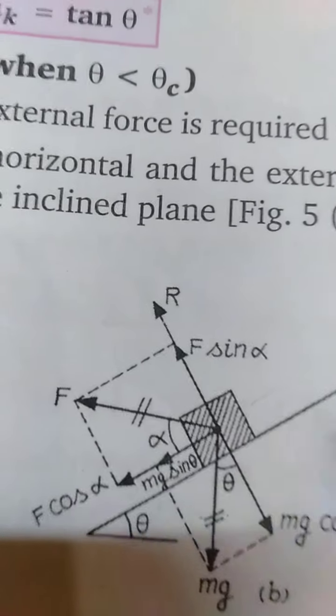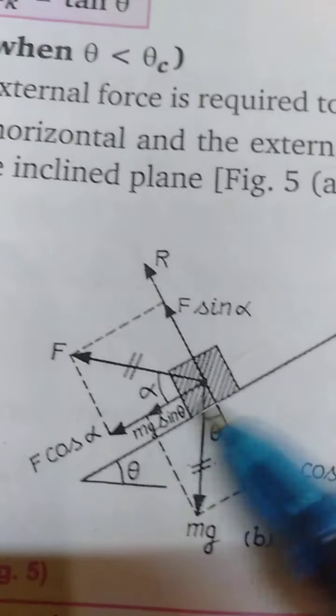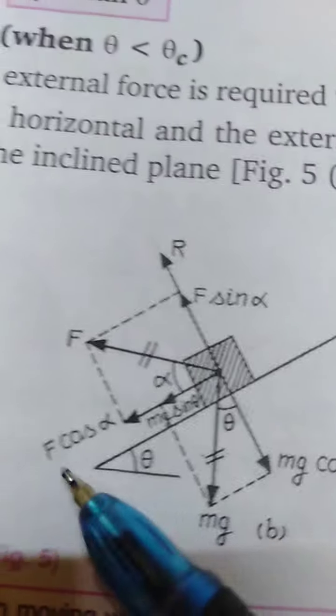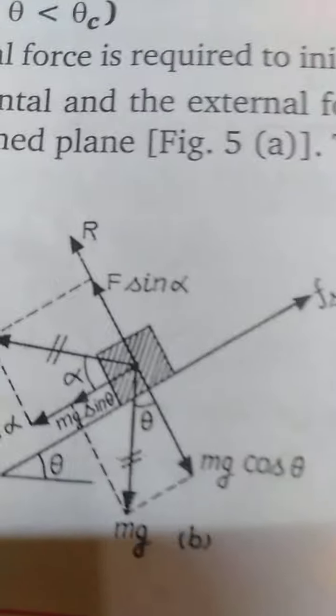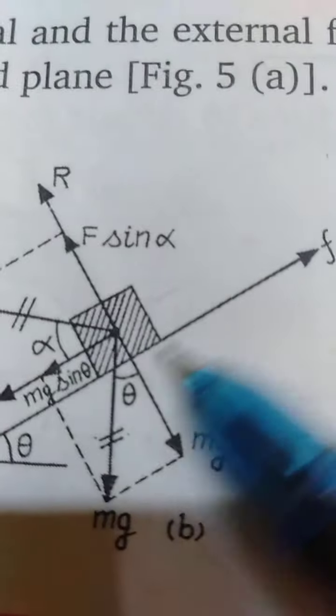With this F cos alpha, the body has the tendency to come downward. That is why the friction force will be acting in this direction. So F cos alpha plus mg sin theta is balanced by Fs, and R plus F sin alpha is equal to mg cos theta. Okay, now let's come to the derivation.